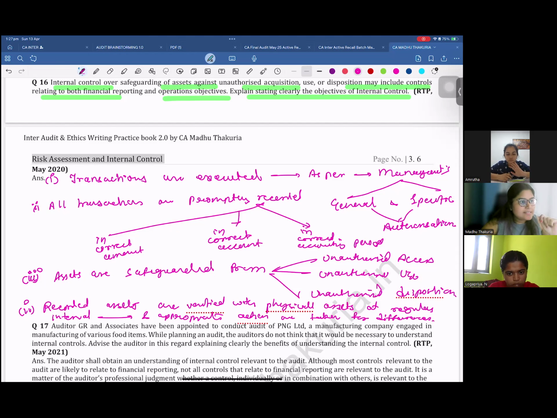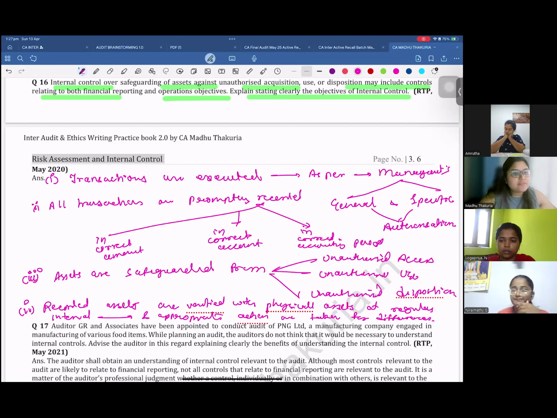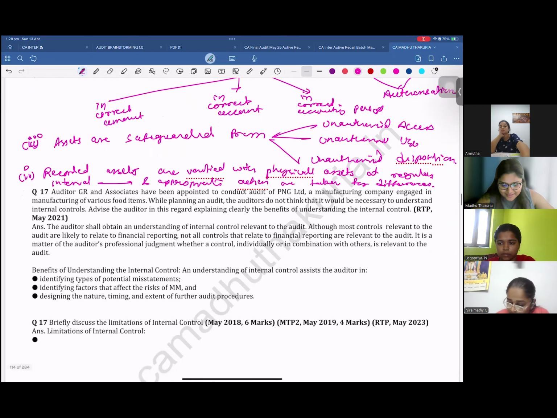Done? Guys, are we clear? So the first 2 points are related to transaction. The next 2 points are related to assets. One is about the safeguarding of asset and second is about the physical verification of the assets. Yes? You have to remember this till the exams, right?